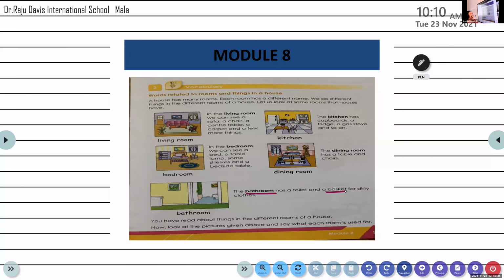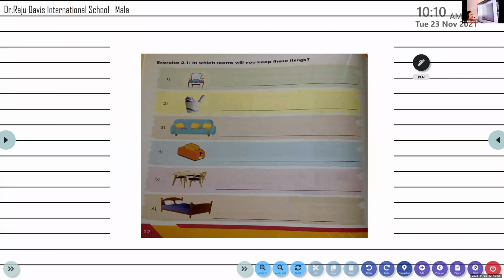But what is the most important rule about a house? We must keep our house neat and tidy. Neat and tidy. Keep everything organized. Okay? I hope you have got some idea about the usage of different things, the uses of different rooms in a house. Yes? Let us try to solve the exercises now.